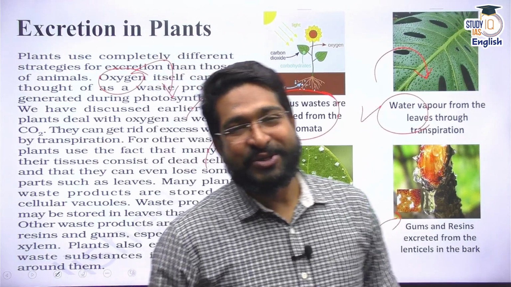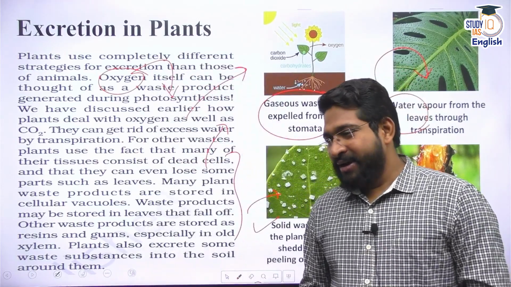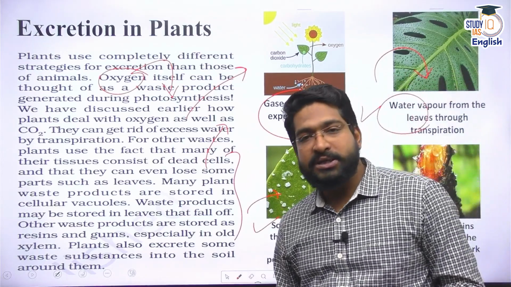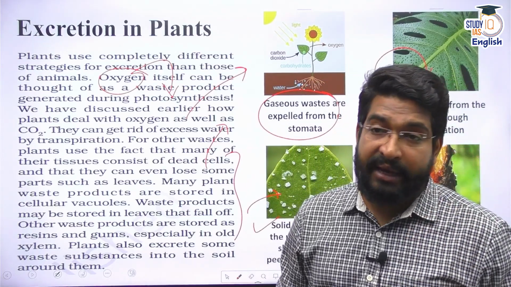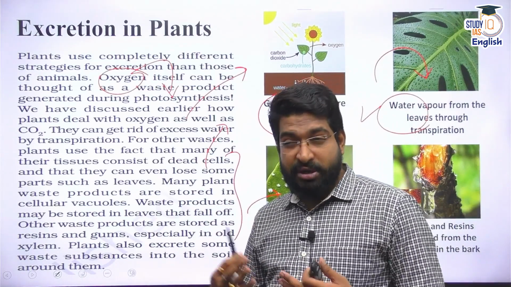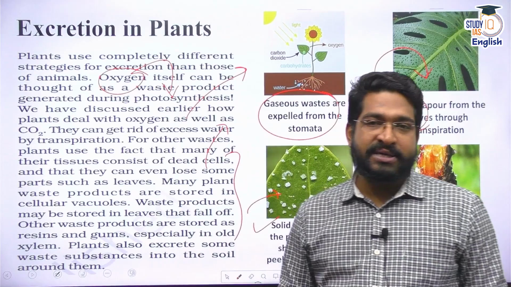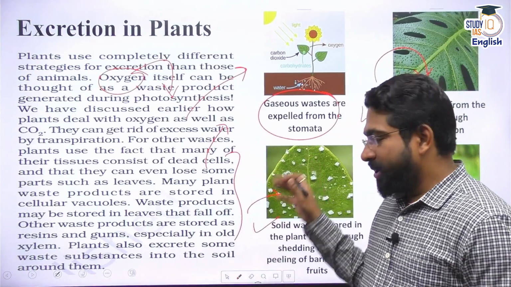All right. So these are some of the life processes from chapter 6, and in our subsequent discussion we'll talk about some other complex biology concepts like heredity, control and coordination, and then we'll also talk about how organisms reproduce in our subsequent discussion. That is it in this particular video.